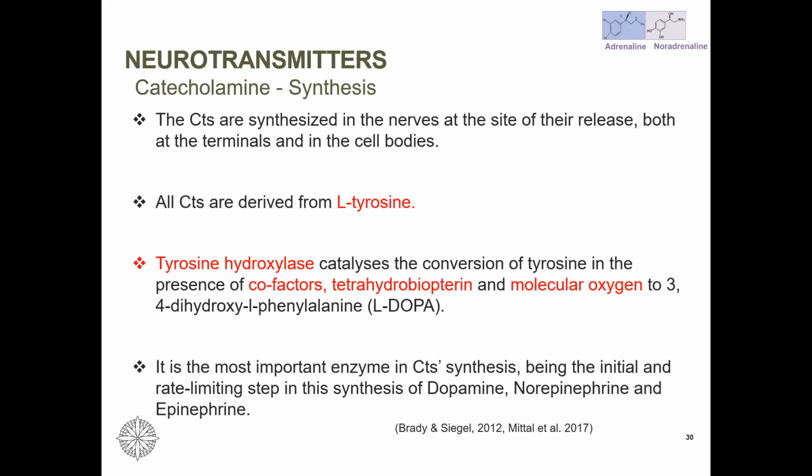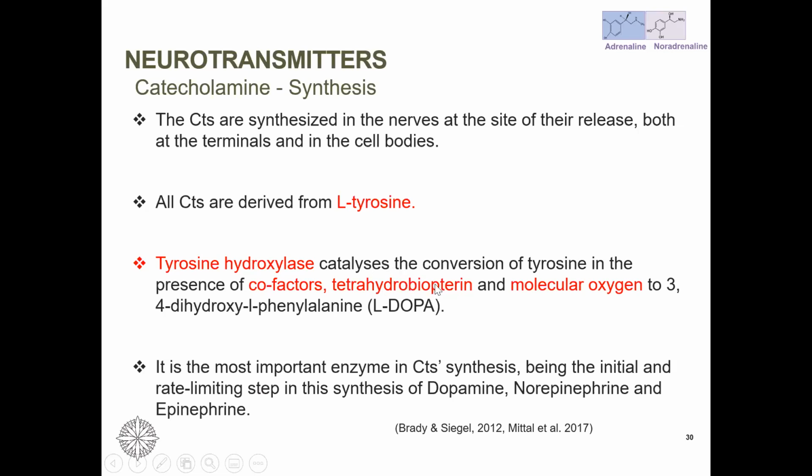Looking at synthesis of catecholamines, we can synthesize it from tyrosine in the presence of tyrosine hydroxylase. And the cofactor is tetrahydrobiopterin.